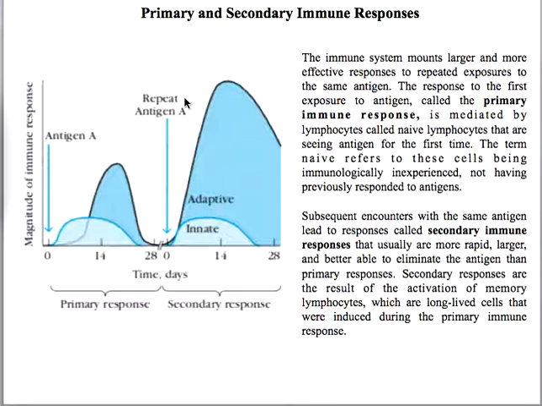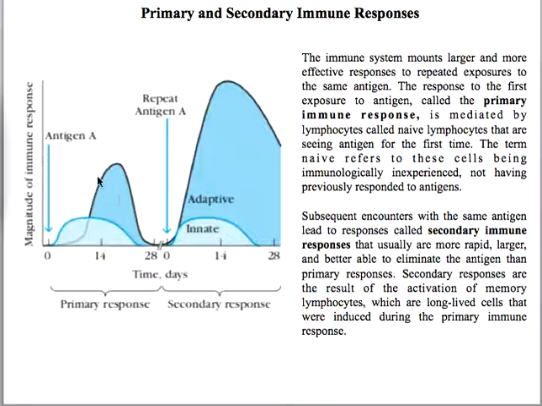The primary immune response is the first exposure to a particular antigen, and it is mediated by lymphocytes called naive lymphocytes that are seeing the antigen for the first time. The term naive refers to these cells being immunologically inexperienced, not having previously responded to antigens. They have never seen the antigen before, so they are the naive cells.